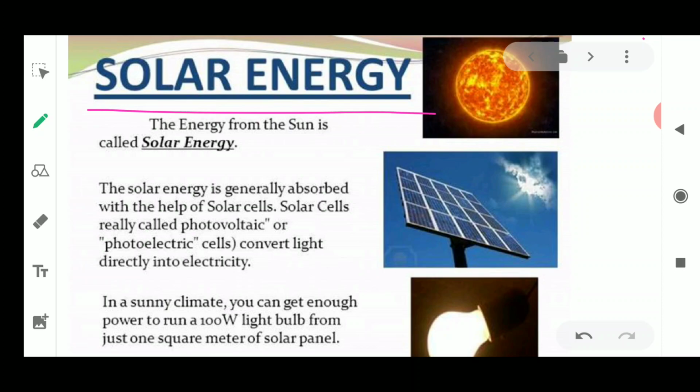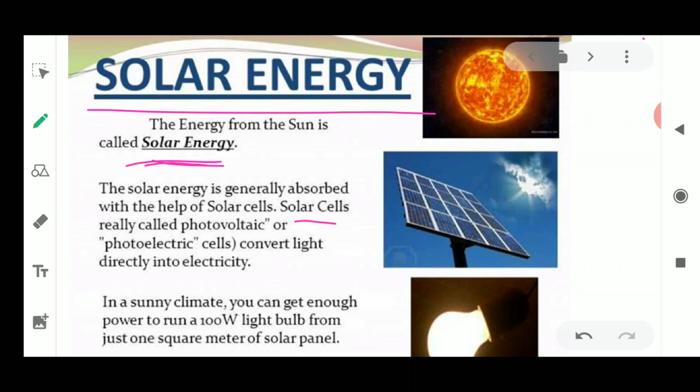See, solar energy means the energy which is coming from the sun. So the sun's energy is utilized in various ways, like solar cells. Even many other types of solar panels are available, and solar cookers are available. So sun rays are very important for us, as they give various types of energies which are utilized for various purposes.